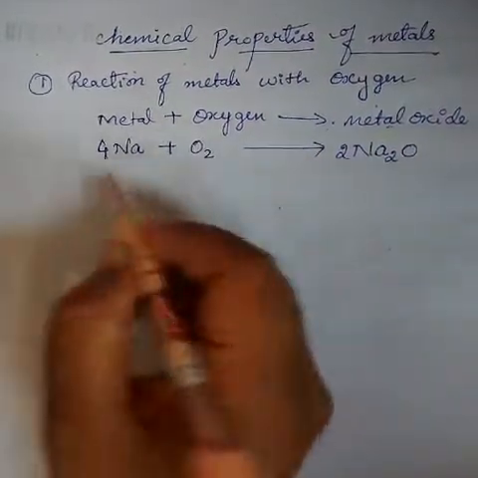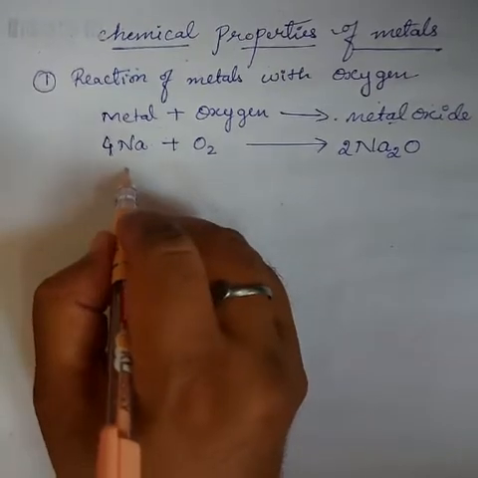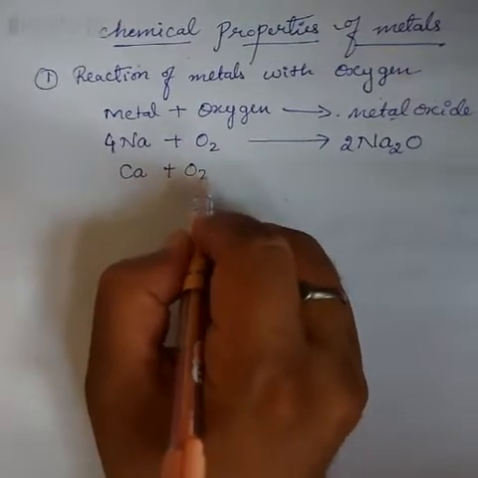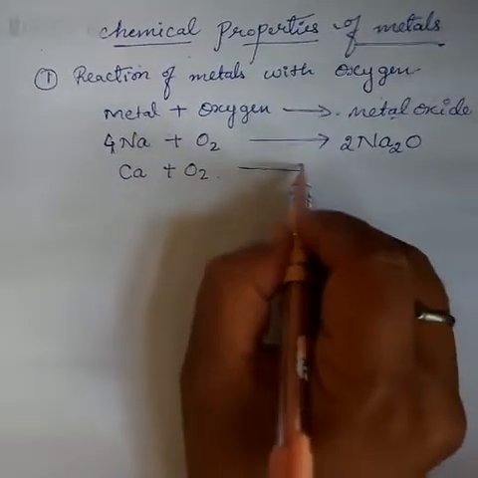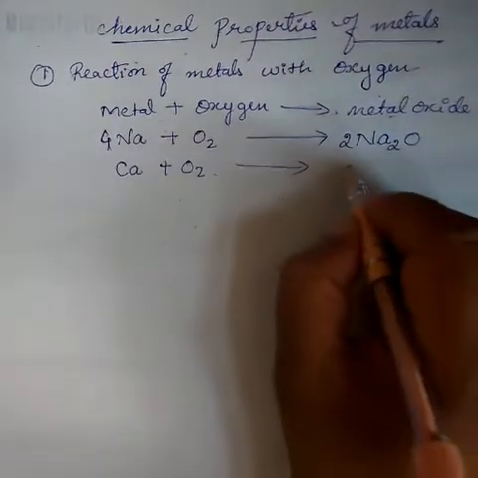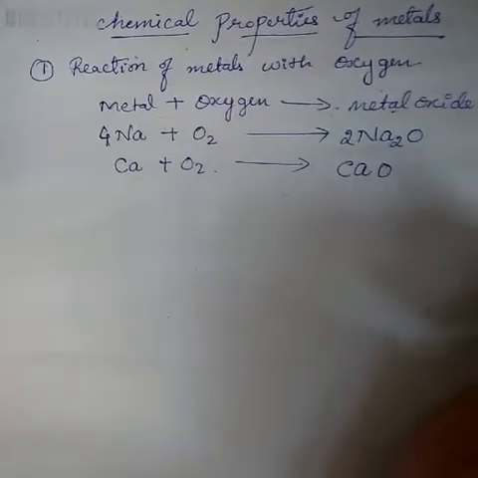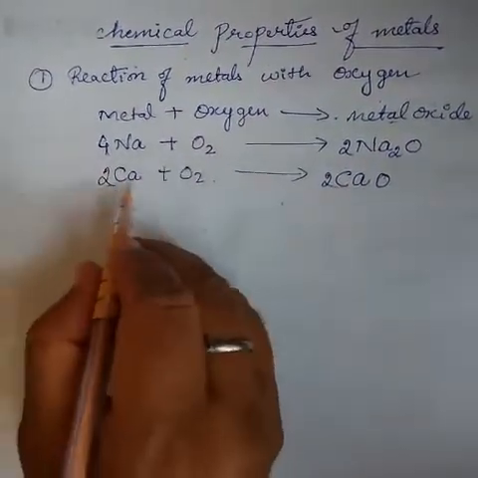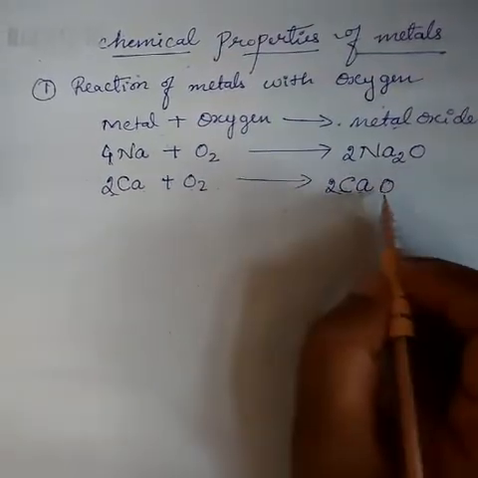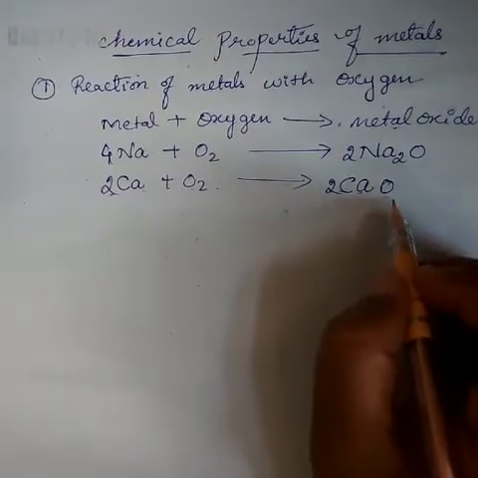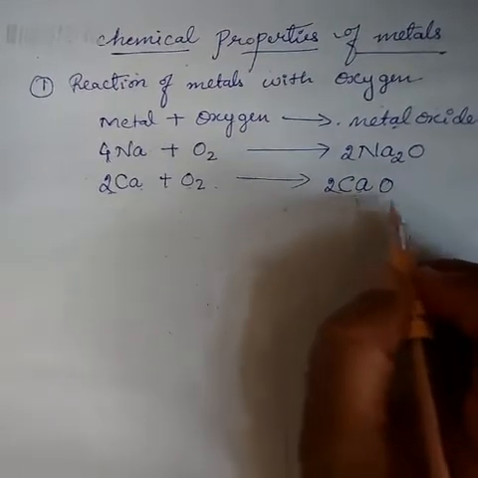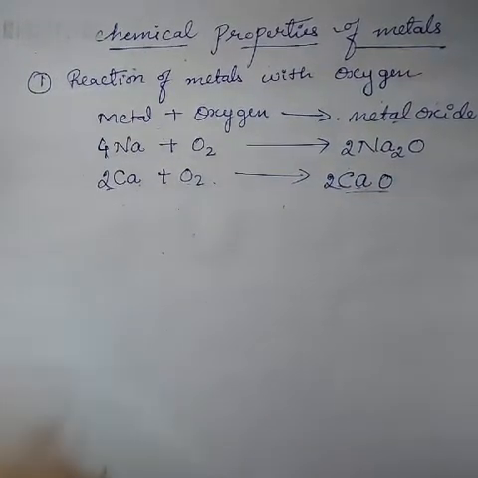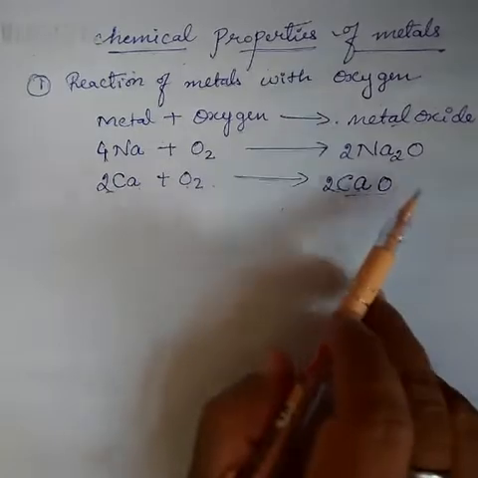Next, take one more example. Say you take calcium plus oxygen, which gives calcium oxide. To balance it, write 2 here, so 2 calcium and 2 oxygen on both sides. The valency of calcium is 2 and oxygen is also 2, so you cancel both, and the product is calcium oxide, CaO. This is one of the chemical properties of metals.